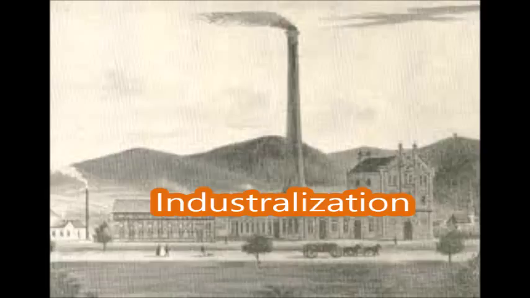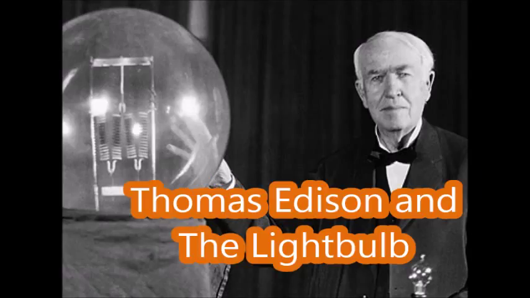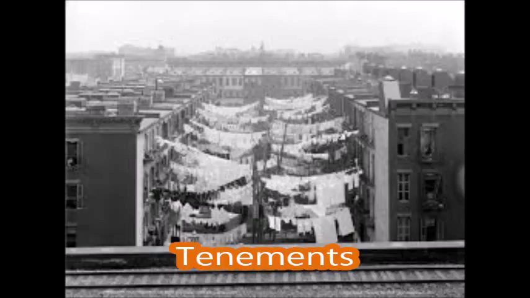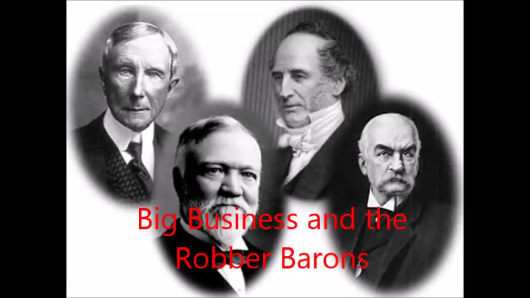Next was industrialization, and this came with inventors such as Thomas Edison and the light bulb. He didn't only invent the light bulb, but also the motion picture camera, amongst other things. Tenements were part of urbanization and were very populated neighborhoods. Big business came with the robber barons, Andrew Carnegie, Vanderbilt, amongst others.